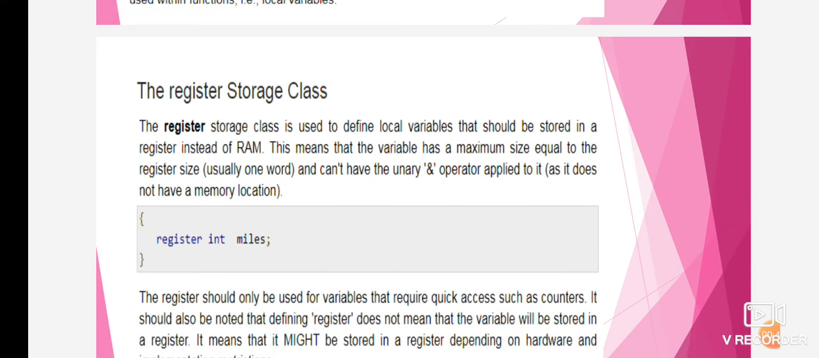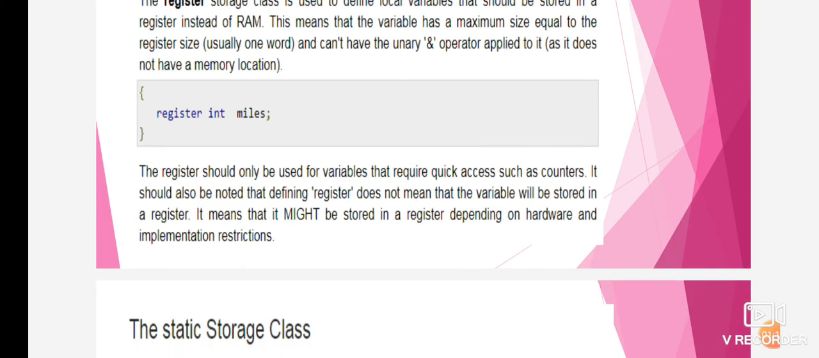Then the register storage class. The register storage class is used to define local variables that should be stored in a register instead of RAM. That means that the variable has a maximum size equal to the register size and cannot have the unary & operator applied to it.